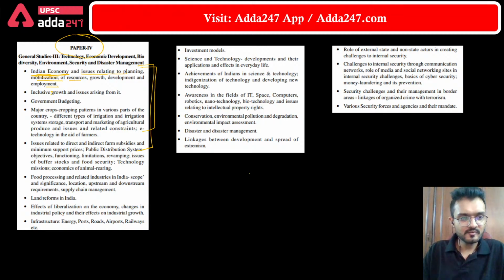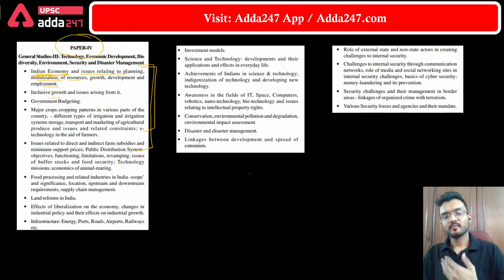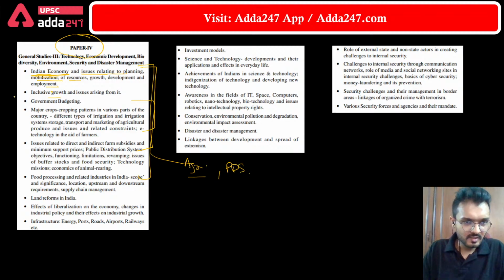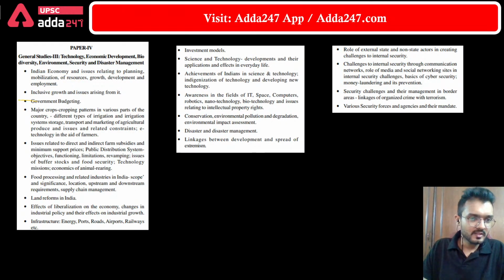Then there is inclusive growth, how to achieve inclusive growth. Then there is the government budget, and after it the focus is given on agriculture and the PDS system. So you can see here how the UPSC has explicitly given the details of the topics. And after it there are land reforms in India, and the effect of liberalization on the Indian economy, on Indian society, and on the Indian political system.